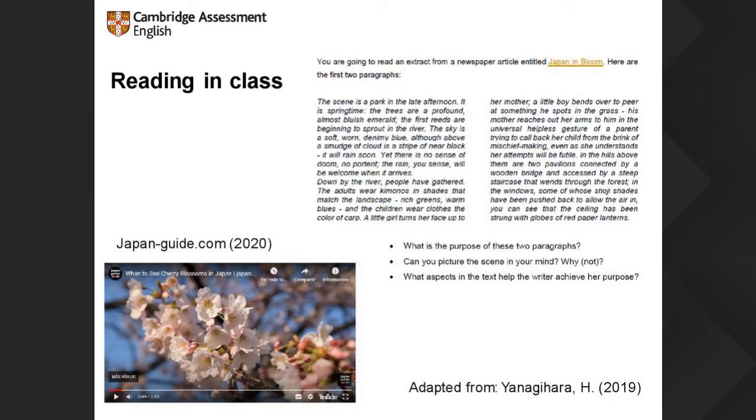Exactly, we'll be looking at style, syntax, something we call cohesive chains. Can you talk us through that, Victoria? In these 2 paragraphs, we have a lot of focus on color: bluish emerald, denim-y, warm greens, denim-y blue, or that might be later.